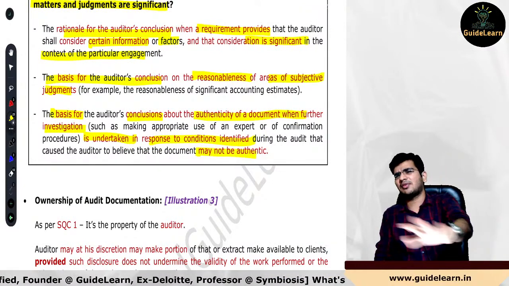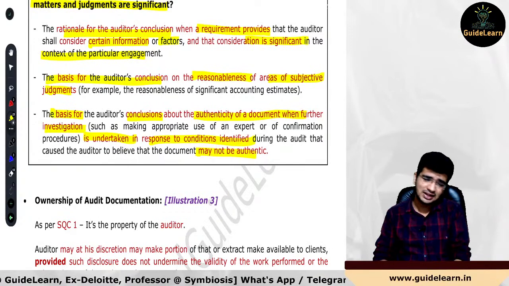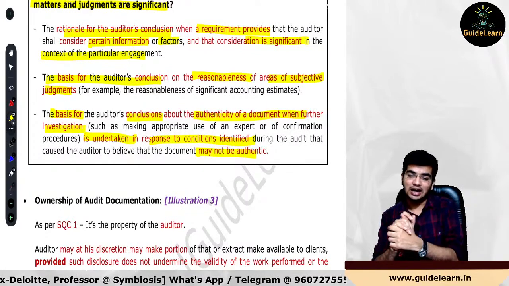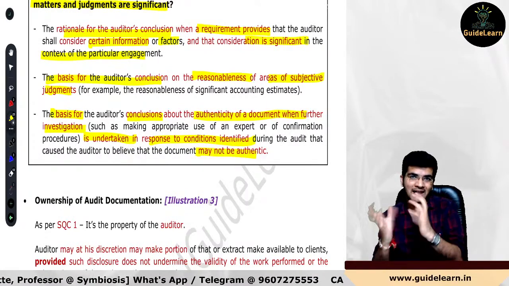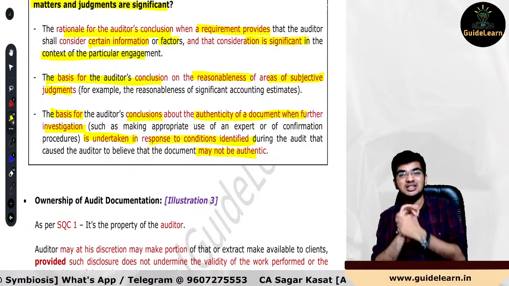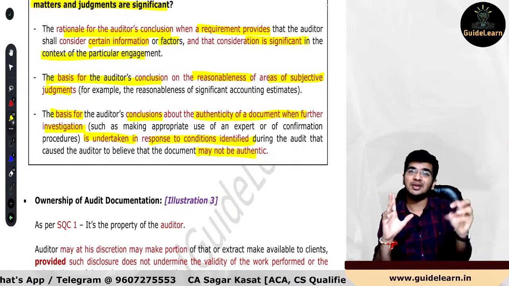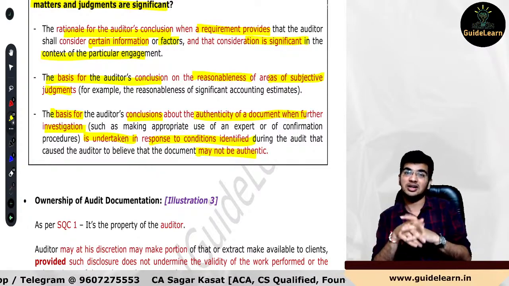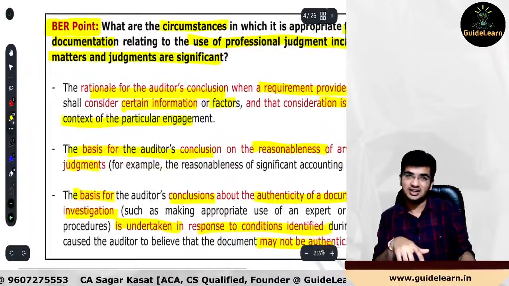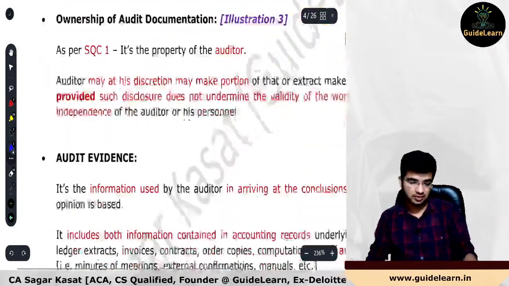Whenever you perform an audit and you find certain conditions not authentic on the documents or the audit evidence, and you undertake a particular investigation because of that, and during that investigation you have doubt over the authenticity of a document, then whatever shall be the basis for your audit conclusions, that is a very important circumstance where you need to prepare documentation of your auditor's judgment. Clear with this? Please mark this one as very important. I have already written it down as the BER point. It is very important for your examination.